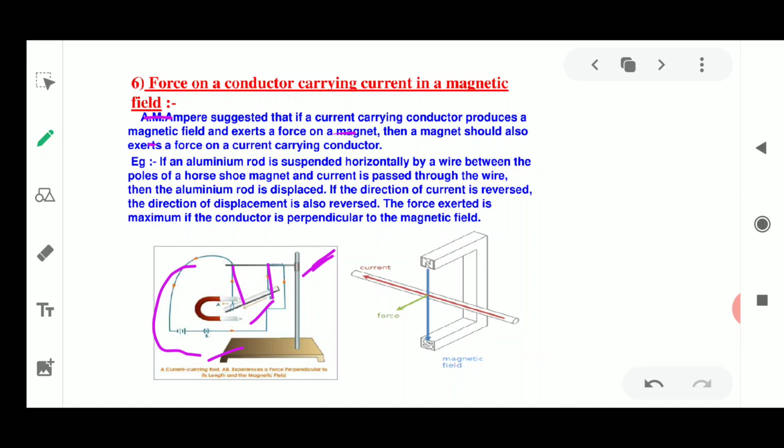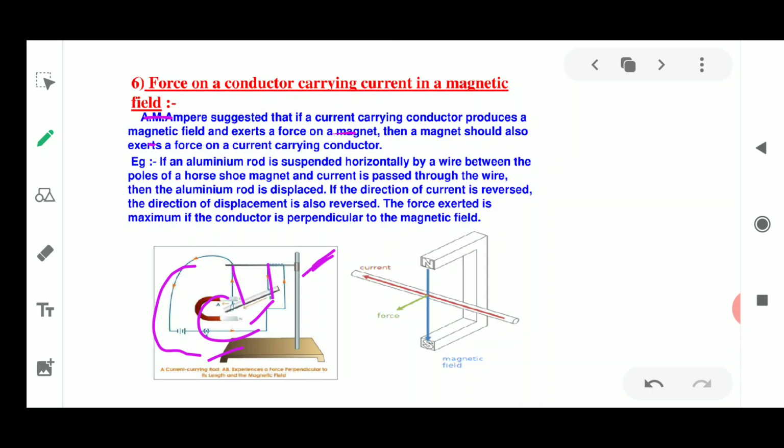Now we have to place a strong horseshoe magnet in such a way that the rod lies between the two poles, with the magnetic field directed upwards. The horseshoe magnet has to be placed at one end of the rod so that it can experience a large amount of magnetic field.